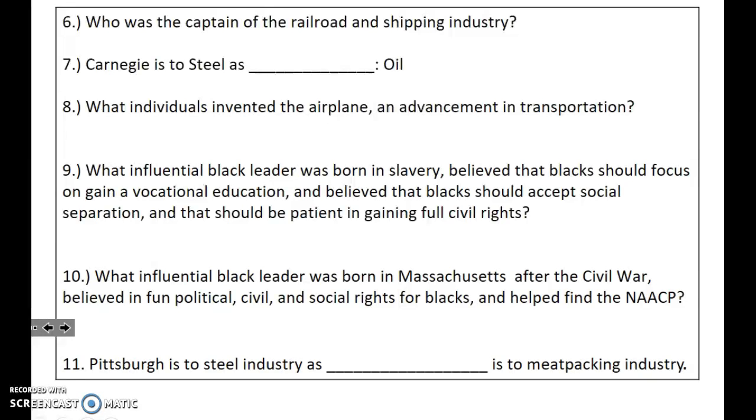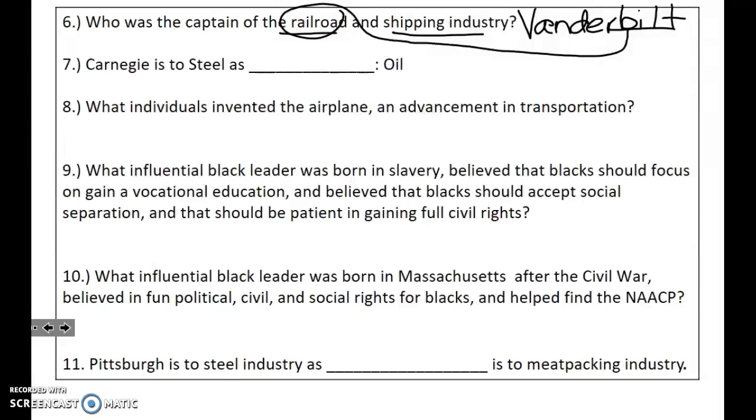Question 6, who was the captain of the railroad and shipping industry? And that was Vanderbilt. A good way to remember that is Vanderbilt Railroads. He was known as the Commodore, and we learned about his past. When he was 16 years old, he borrowed $100 from his mother to buy a boat, and he started a shipping company, and he monopolized that.